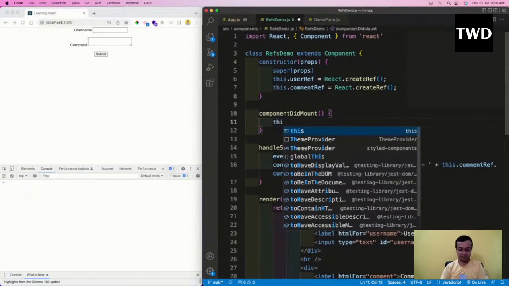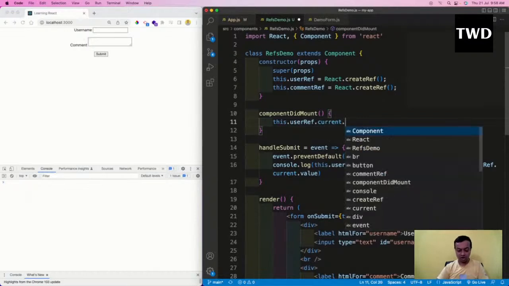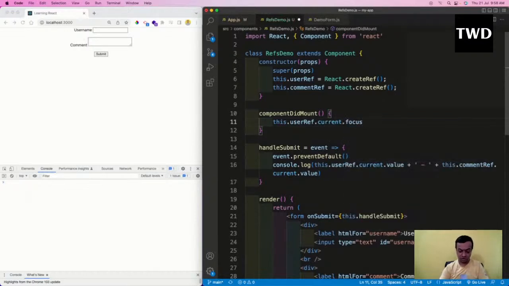Okay. this.userRef.current.focus. Focus is the method. First I'll save it, and I will refresh. See, it is coming here by default. I have not done anything, but it is coming.